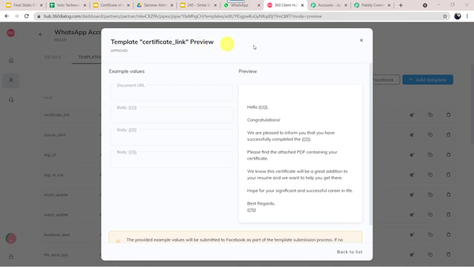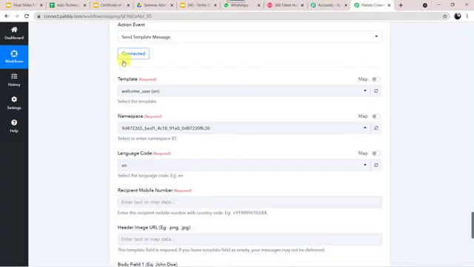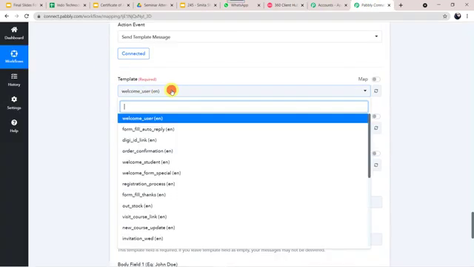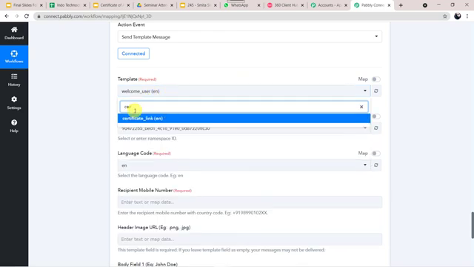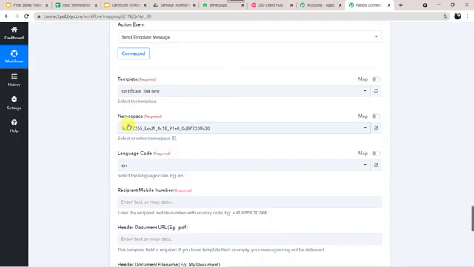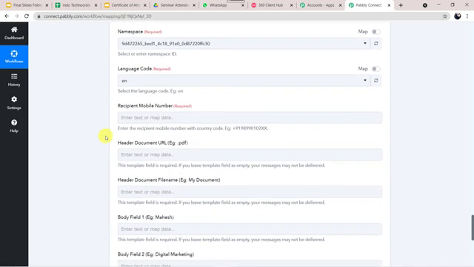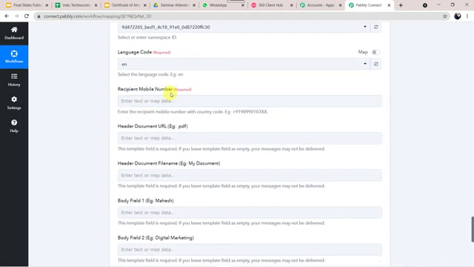I'll just go to Pabbly Connect and here I will be selecting the template name as certificate_link, this one. Now here the namespace and the language code are automatically captured. Language code is English and namespace is also captured, so we'll not be changing anything over here. Here we have to give the recipient mobile number.